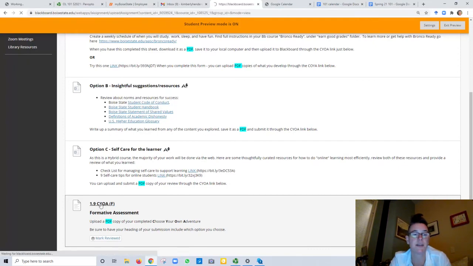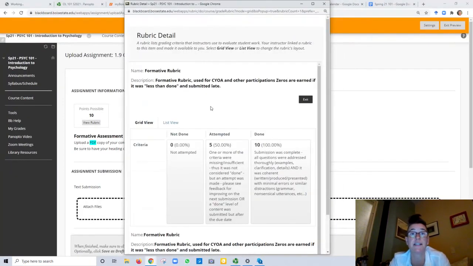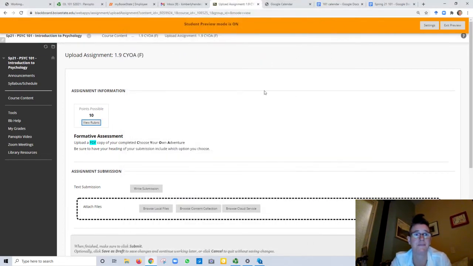In order to submit an assessment, you click on that link, view the rubric. Always look at the rubrics. This shows you how we are going to be grading your work. We have attempted and we have done. Okay, attempted means you did it, but you didn't answer all the questions, or maybe you submitted it late, right? This is part of that grace period, or maybe something else happened in your attempt to submit.